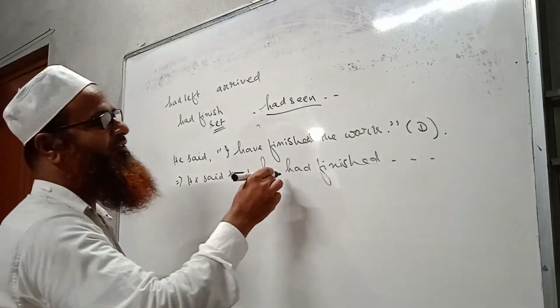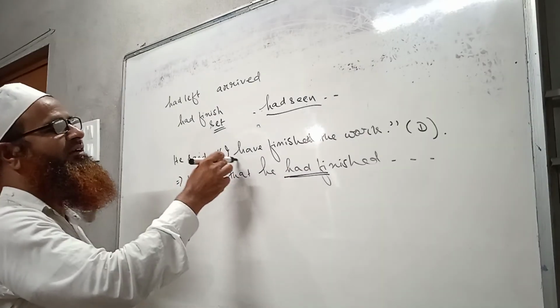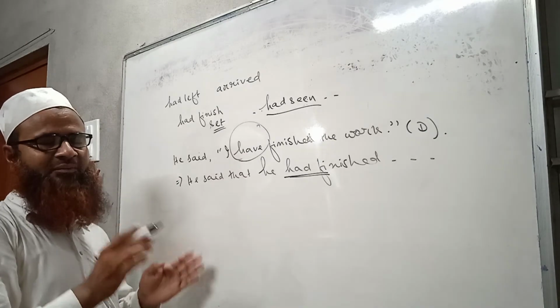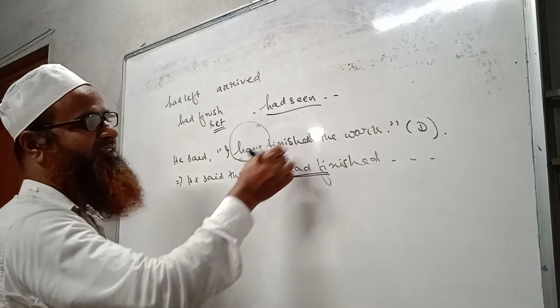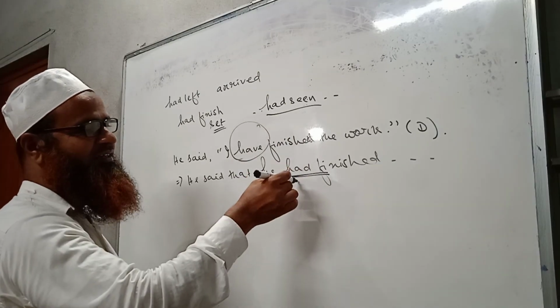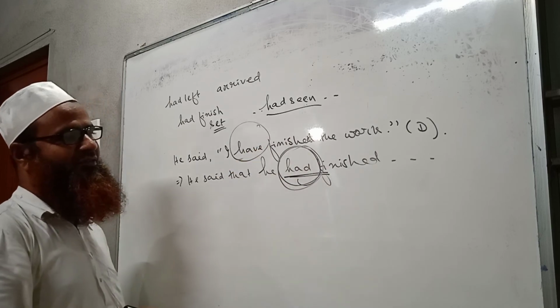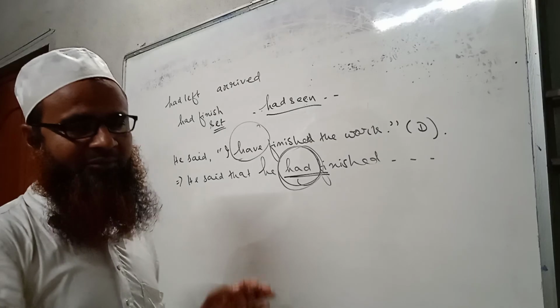So we have here used the past perfect tense. Why? In direct speech, if the sentence is in present perfect tense, it must be written in past perfect tense. So in this regard, past perfect tense is used alone in a sentence also. Okay, so I hope all of you have understood well.